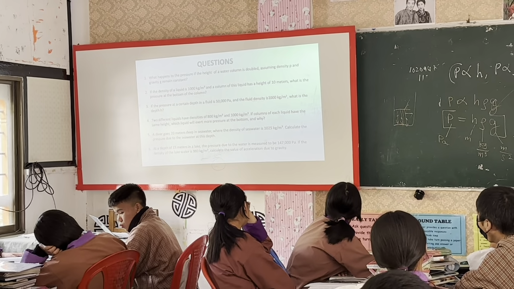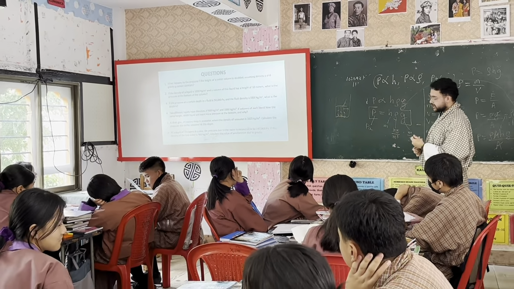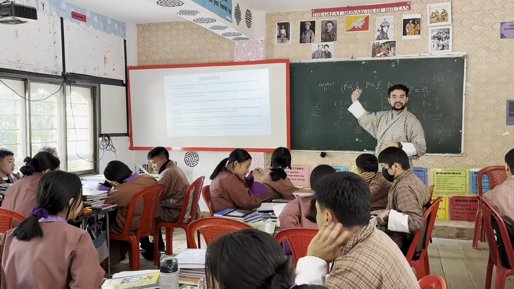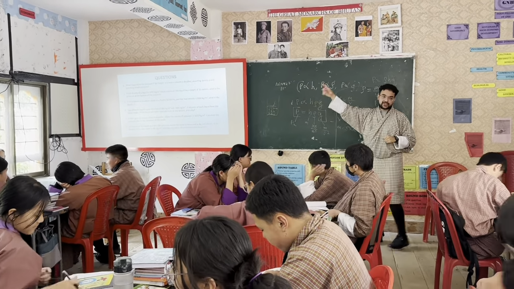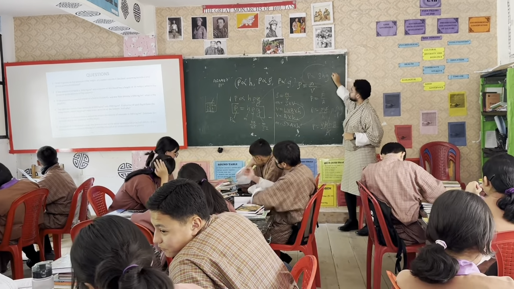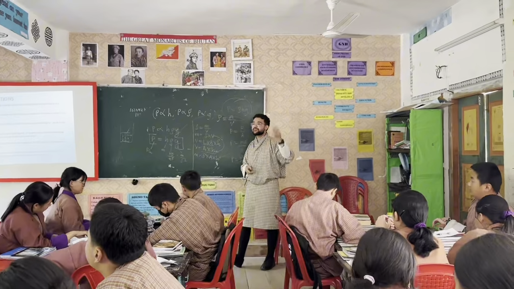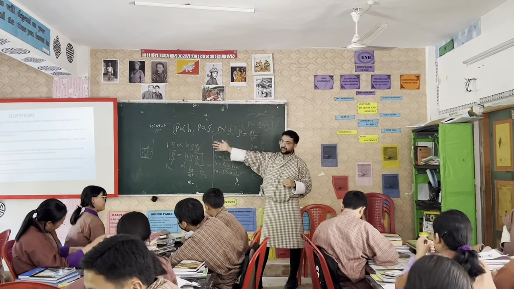You can try solving. If you're done, you can raise your hand or say bingo. I will give you around 5 minutes because these are very simple questions, and all you need to use is this equation. You have already done this so many times before, so it should be easy by now.